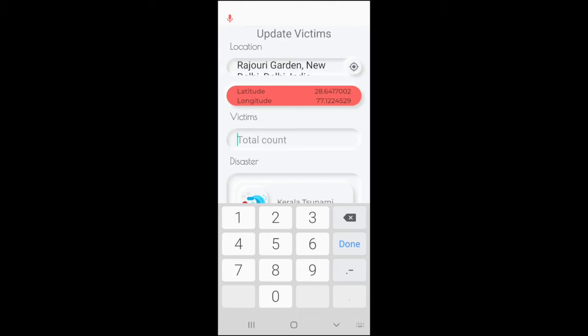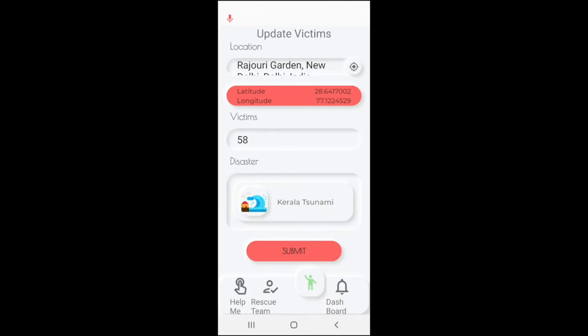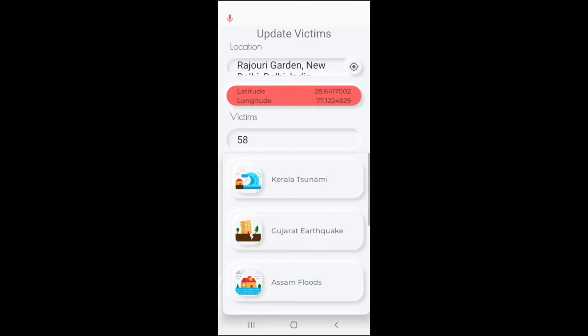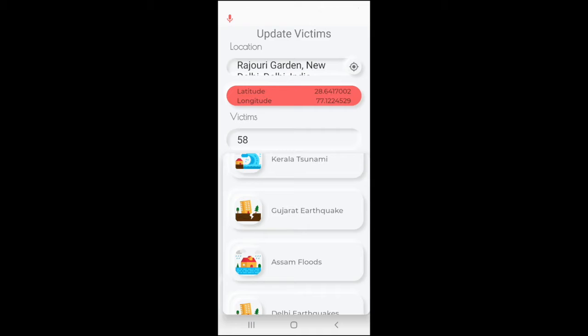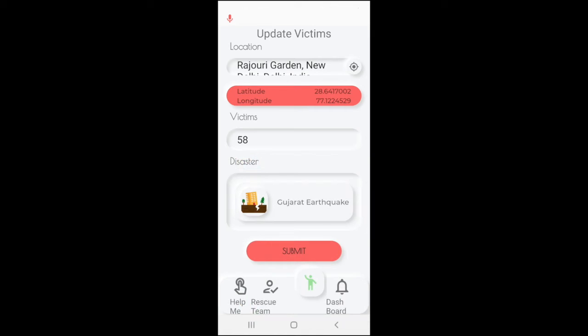He can specify the number of victims stuck in that particular location, and from the active disasters which are currently active, he can choose the disaster the victims are stuck in. And he can submit it, and the rescue teams will now have an idea about the stuck victims in that particular location.